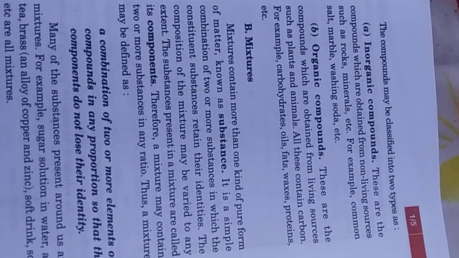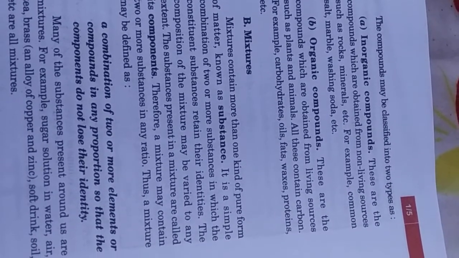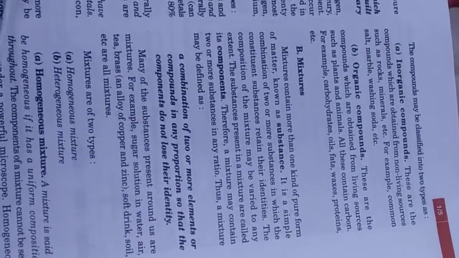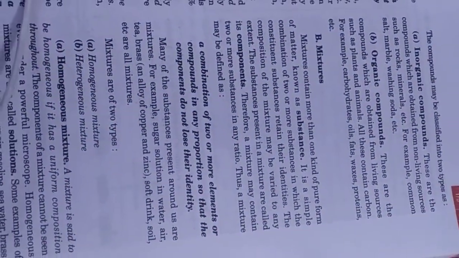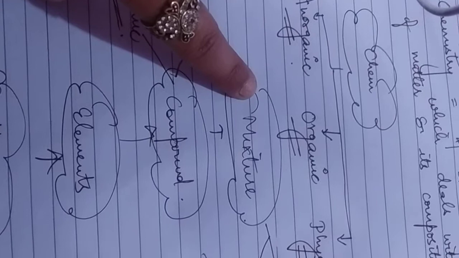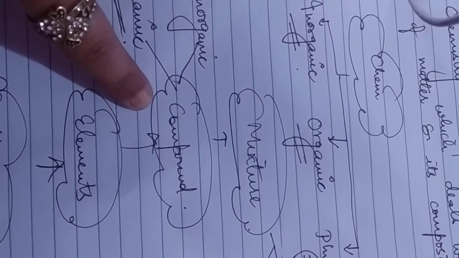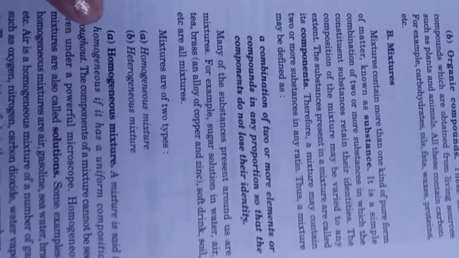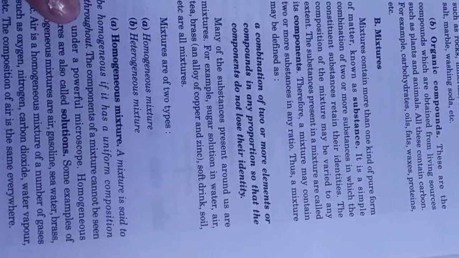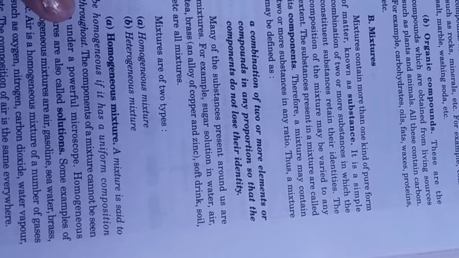Right? And a mixture is different because it contains more than one kind of pure form of matter, that is, substance. As I told you, a combination of two or more elements is called a mixture, and when only two are combined, then it is a compound. So a mixture is a combination of two or more elements or compounds in any proportion so that the components do not lose their identity.